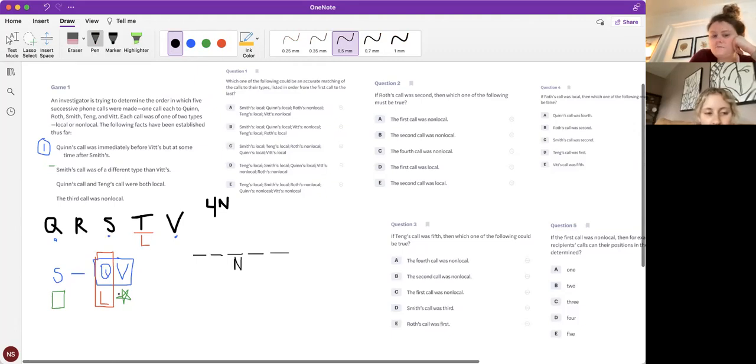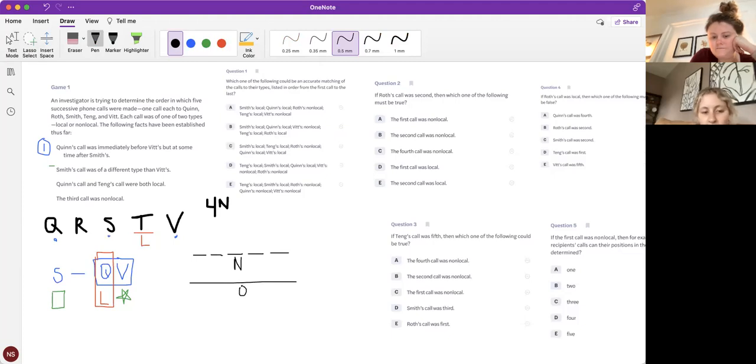So where can Q go? Where can Q not go? You already said that Q cannot go 3rd. Where else can Q not go? Can Q go first? No. Why not? Because it was after S. Can Q go last? No. Awesome. So where can Q go? Either 2nd or 4th. Yes. And that is what I would do personally: I would do my worlds on that.